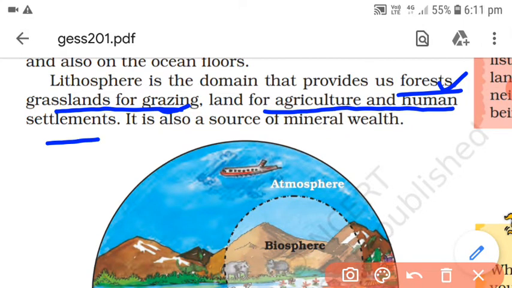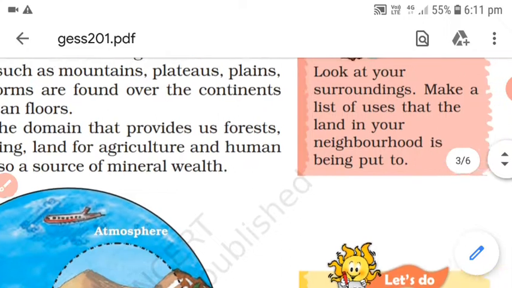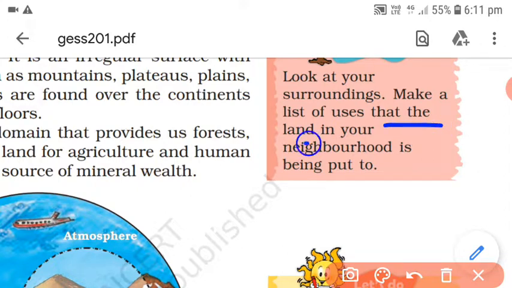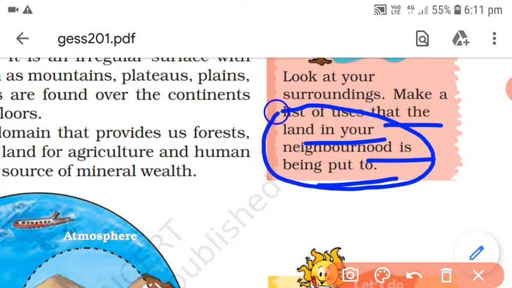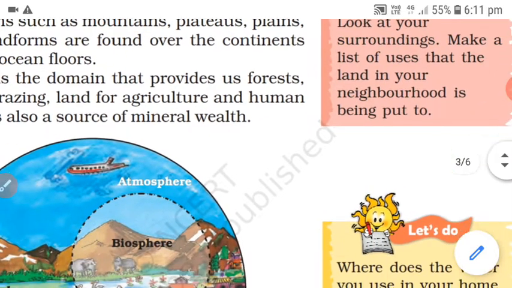The grassland you see for grazing is also on land. Agriculture or our settlements are all on this land. And it is also a source of mineral wealth. A number of minerals are extracted from the crust. From this crust, from the crust of the lithosphere, all these minerals are extracted. So there is also a task for you: look at your surroundings and make a list of uses that the land in your neighborhood is being put to. That means your land, the area around where you live, the things around it, or the land around it, what is it being used for.